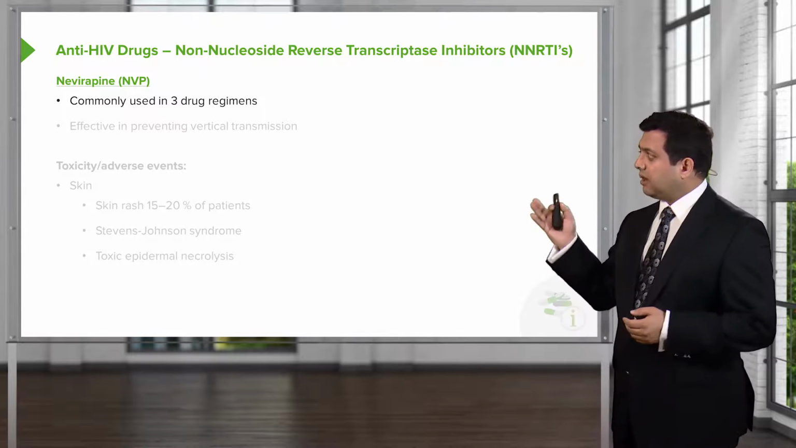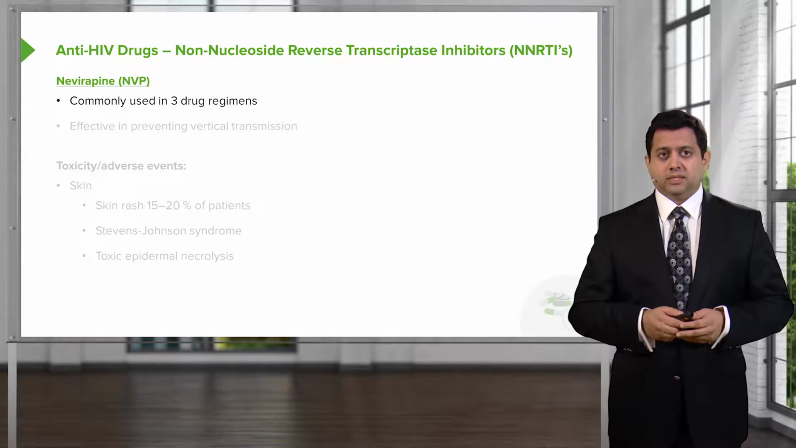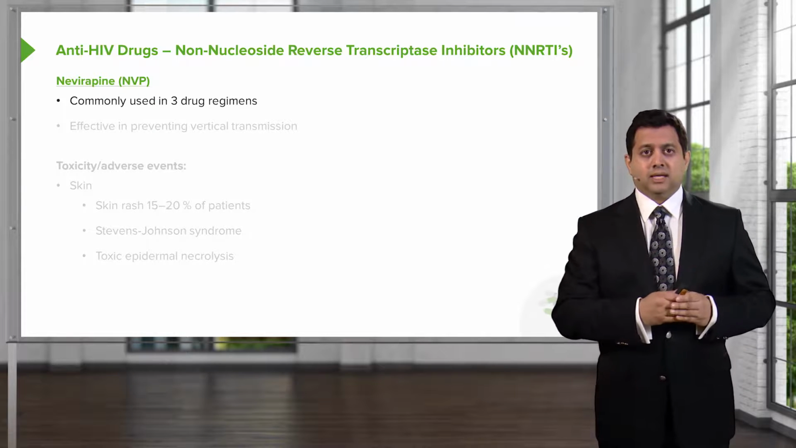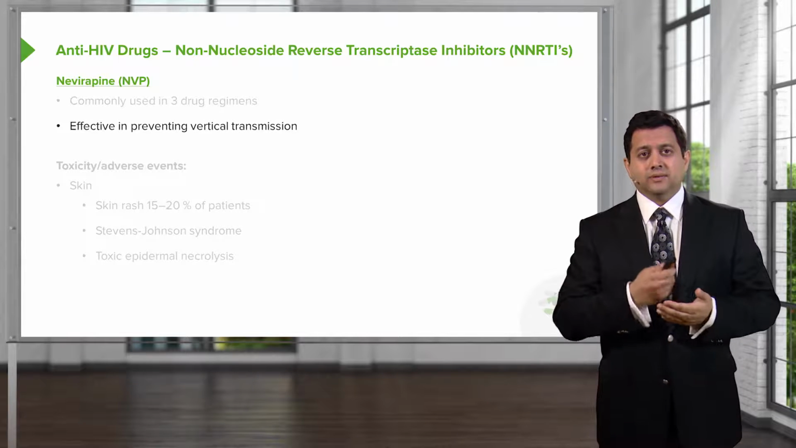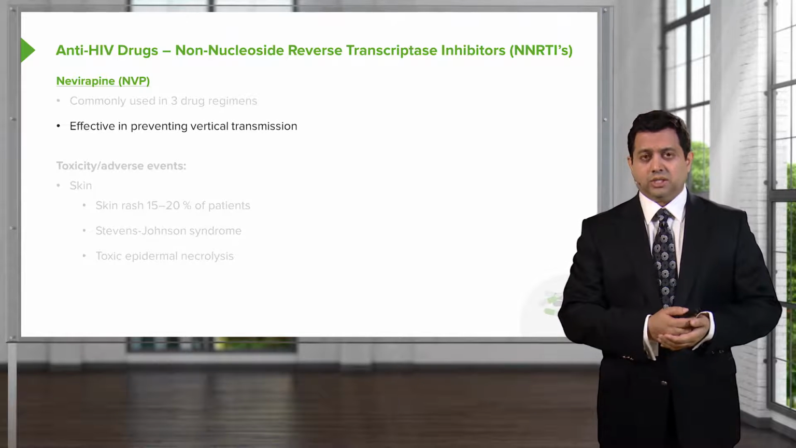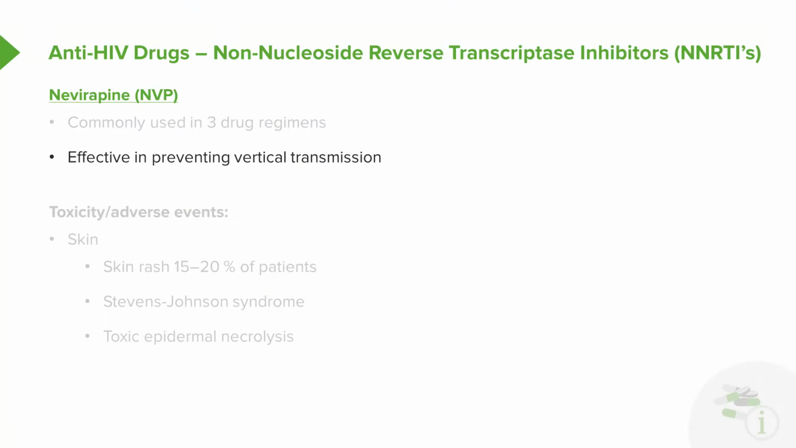NVP is very commonly used in 3-drug regimens. Note that I've underlined this agent. I do want you to know this particular agent as well. It's effective in preventing vertical transmission. So this is important because we worry about mothers with HIV transmitting it to their children. So NVP can be used in this situation. That's one of the reasons why I want you to remember this drug.